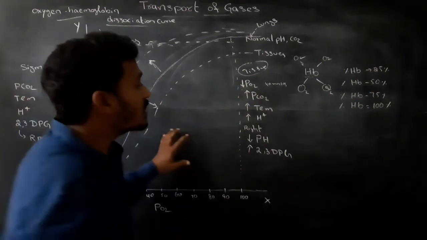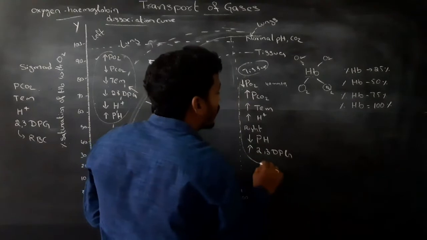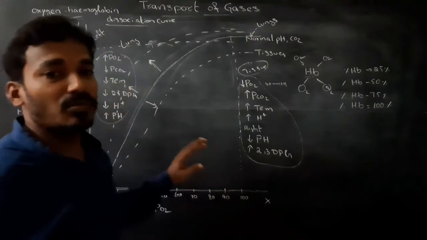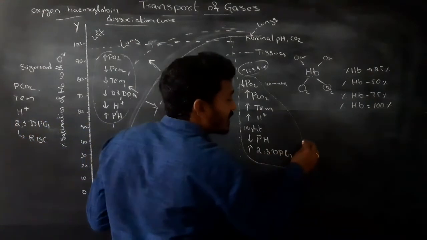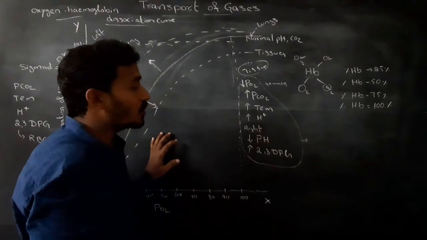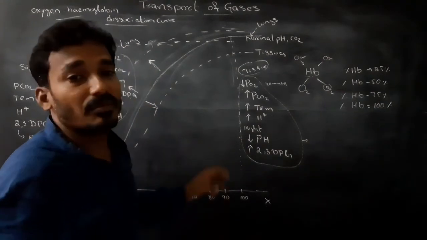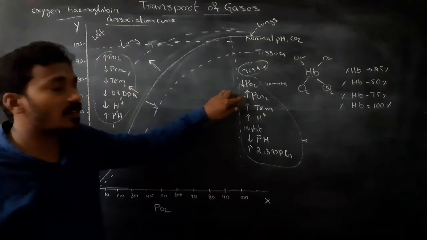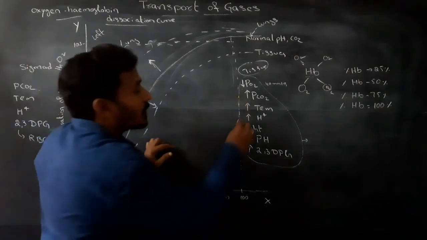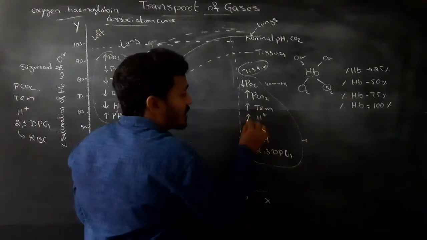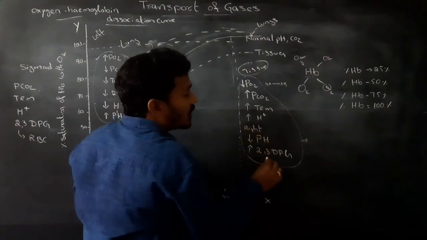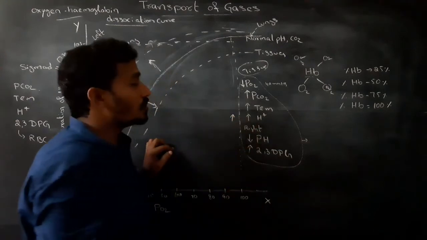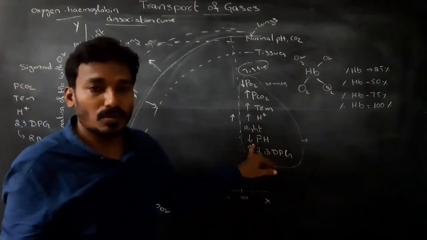These factors influence the dissociation of oxyhemoglobin into oxygen and hemoglobin. In tissues, oxyhemoglobin is dissociated into oxygen and hemoglobin because the partial pressure of O2 is low and the partial pressure of CO2 is high, and temperature, H plus ion concentration and 2,3-diphosphoglycerates are increased in the tissue region. pH is low.